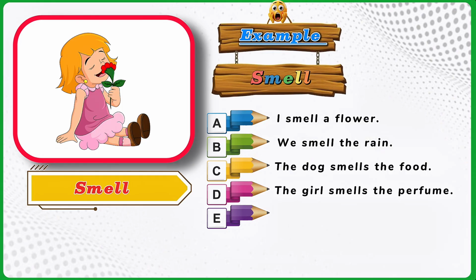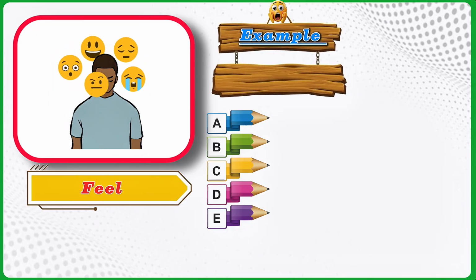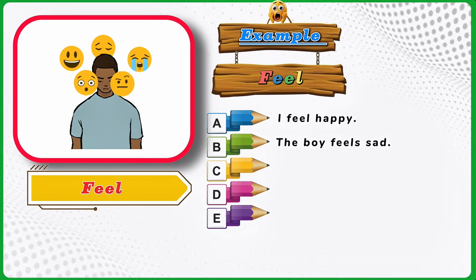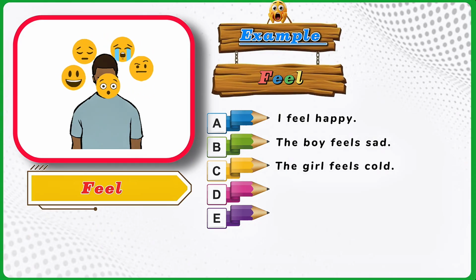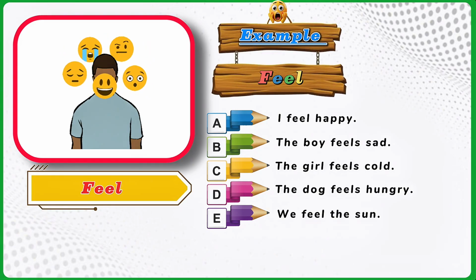The girl smells the perfume. The boy smells the cookies. Feel. Example. Feel. I feel happy. The boy feels sad. The girl feels cold. The dog feels hungry. We feel the sun.